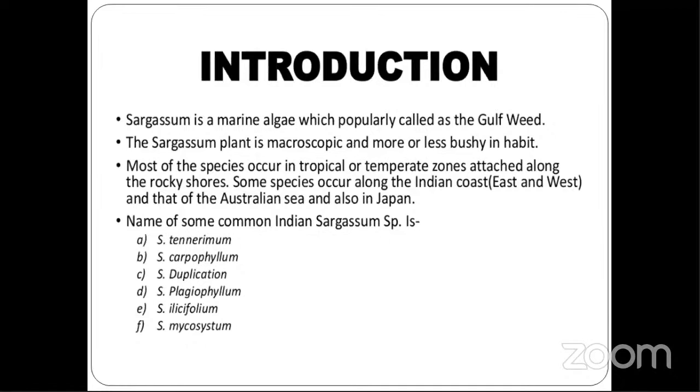Of these, some which are common in India, I have listed: Sargassum tenerrimum, S. cheiophyllum, S. duplicatum, S. palaeophyllum, S. ilicifolium, and S. myriocystum. So these are some Indian species of Sargassum which we find in India.